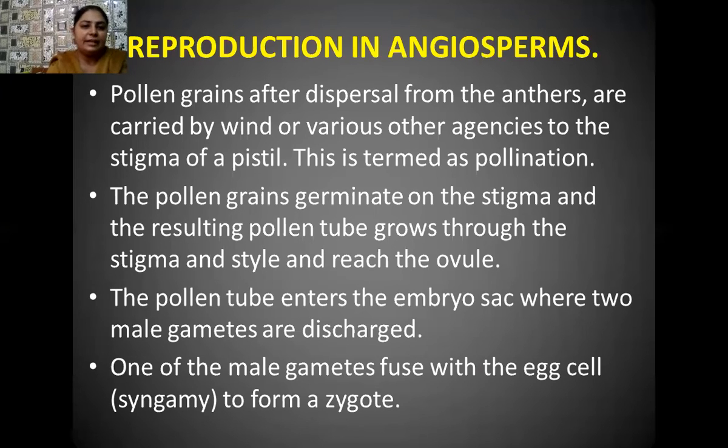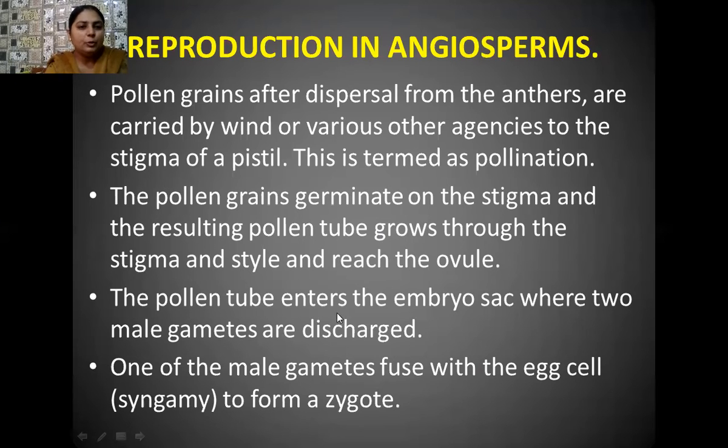Okay, student, next: when these pollen grains reach the stigma of the flower, they germinate on the stigma, and as a result, a pollen tube is formed. This pollen tube grows through the style and reaches the ovule.